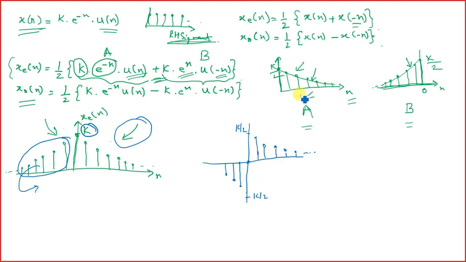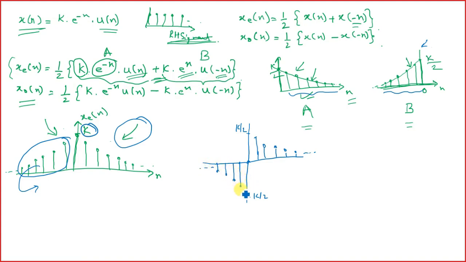And the other components, if you look over here, apart from this origin, all of these would have the value of k by 2 and e to the power n, because those are not getting added up or subtracted. They will maintain their amplitude values.